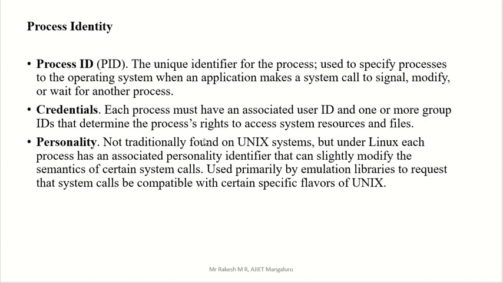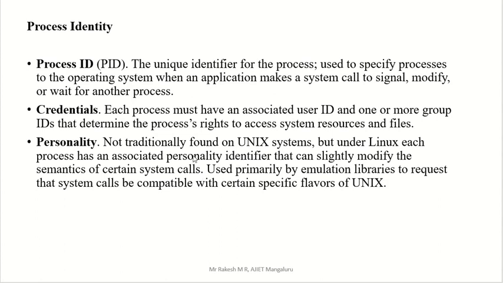Another one is personality. It is not traditionally found on Unix systems, but in the Linux case, each process has an associated personality identifier that can slightly modify the semantics of certain system calls.